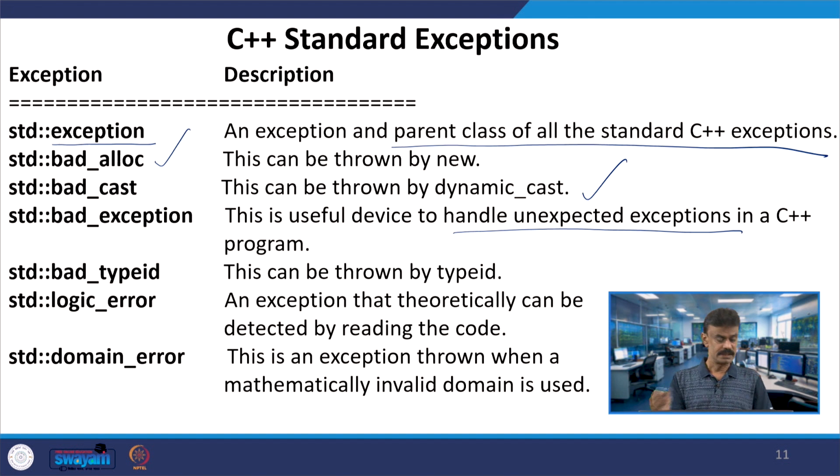So, in that case, the exception is called bad_exception, and bad_typeid. This can be thrown by typeid, and then bad_logic, sorry, std::logic_error. Theoretically, suppose you are reading the code, you can find that error. That exception is called logic_error, and domain_error. This is an exception thrown when a mathematically invalid domain is used.